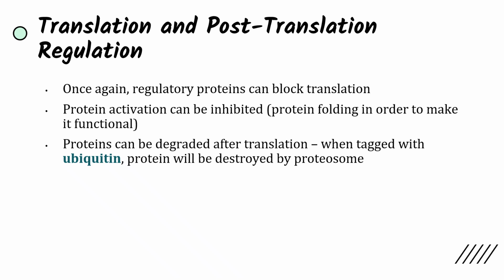And now this is also going to be eukaryotic. We have translation and post-translation regulation. So again, regulatory proteins can be needed to activate or block translation, and after translation occurs, protein activation itself can be inhibited, because in order for a protein to be functional, it needs to fold. It needs to have this primary, secondary, tertiary, and quaternary structure, and if it doesn't achieve that, then the protein cannot be activated. Additionally, after translation, when the protein is tagged with ubiquitin, that signals to the cell that it needs to be destroyed, and so the protein will be destroyed by what's known as a proteasome. So regulation can happen even after translation, even after the protein has been created, before the protein can be functional and active within the cell.